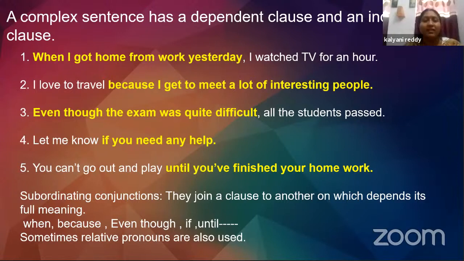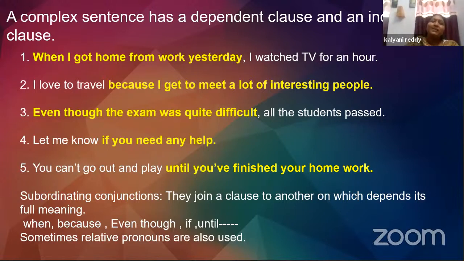I love to travel because I get to meet a lot of interesting people. Even though the exam was quite difficult, all the students passed. Let me know if you need any help. You can't go out and play until you have finished your homework. So if you take a look at all these examples, you can see that a complex sentence is made of a dependent clause and an independent clause.